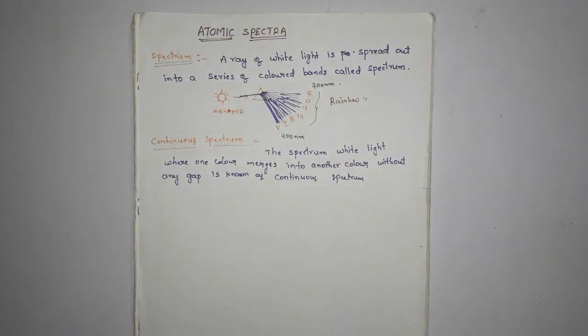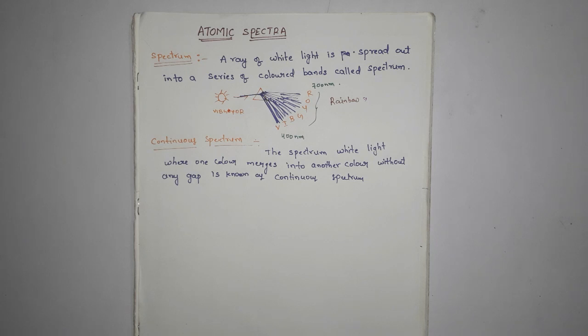Next, one more important point. When atoms or molecules absorb energy or emit radiation, this radiation can be recorded as a spectrum, which is called an atomic spectrum.